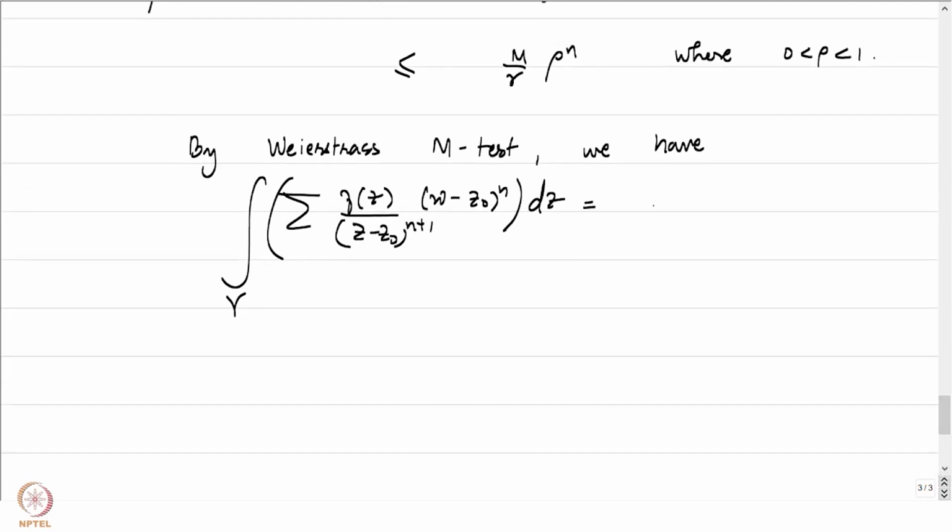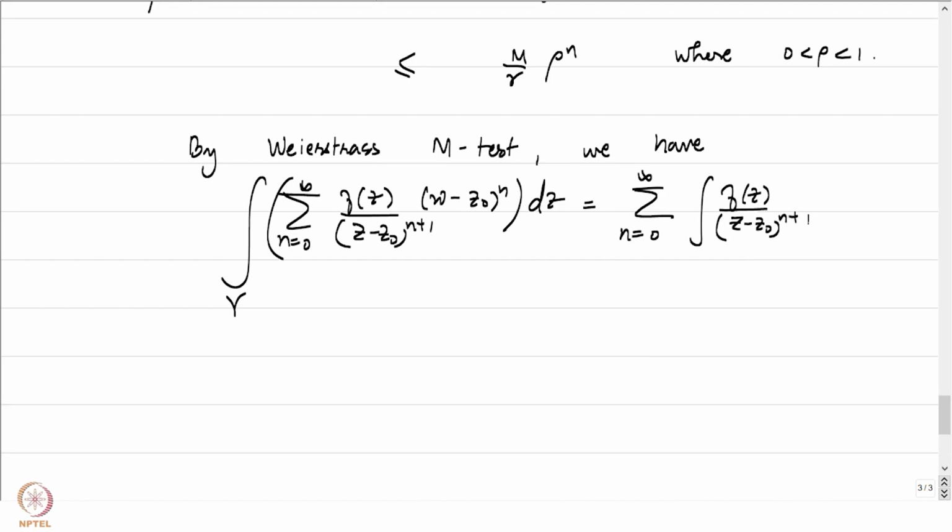This is equal to the sum of the integral of f of z by (z minus z naught) to the power n plus 1.